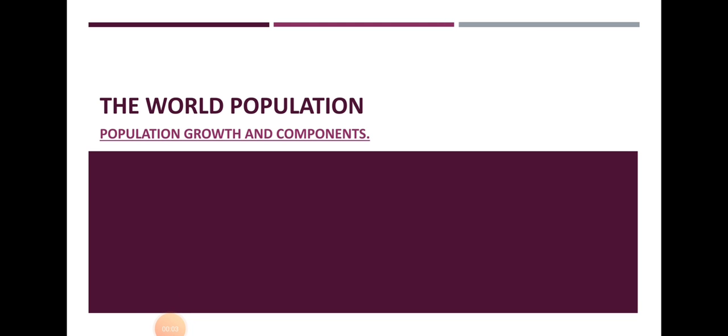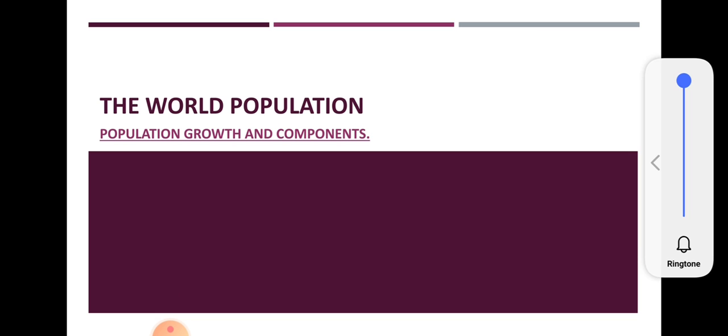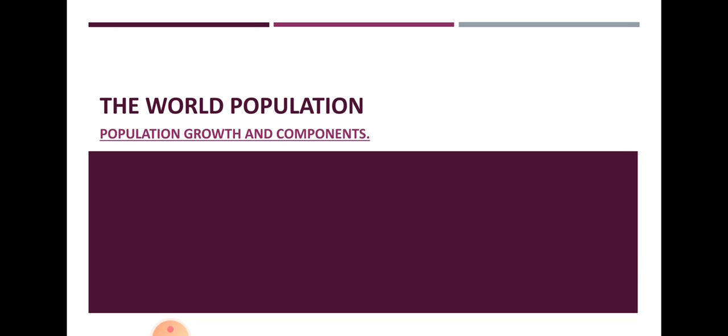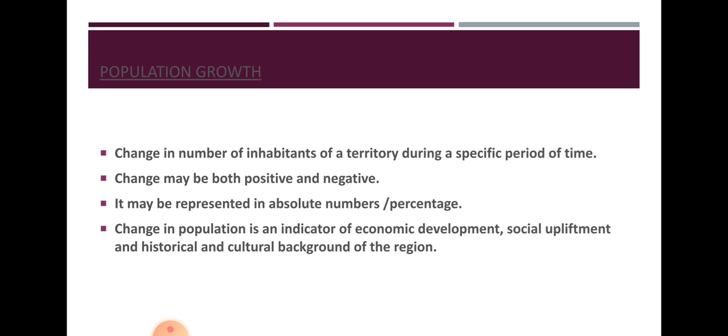Hello, girls. Today we are going to discuss our next topic from the chapter World Population, and today's topic is population growth. We have already discussed population growth in the book India: People and Economy. What is the meaning of the term population growth? Population growth means the change of population in a particular area between 2 points of time. It is known as growth of population.